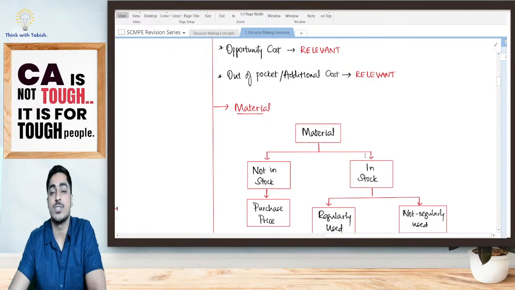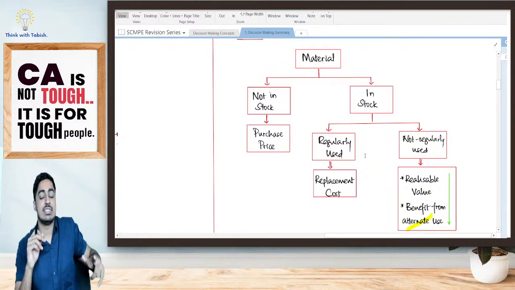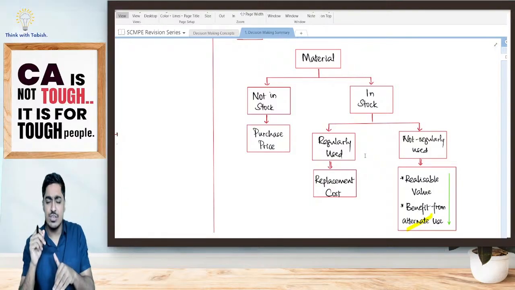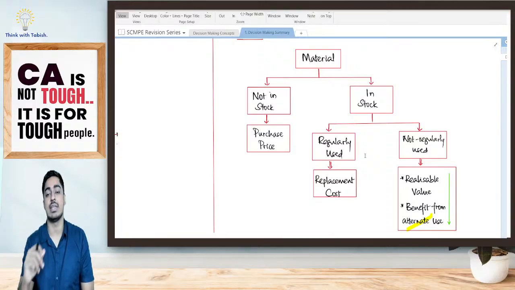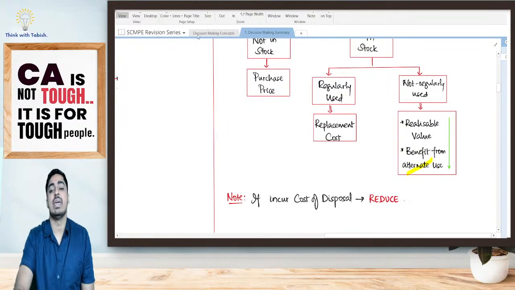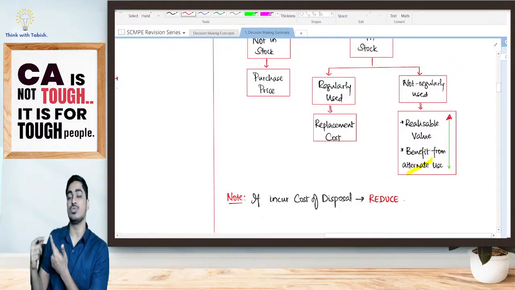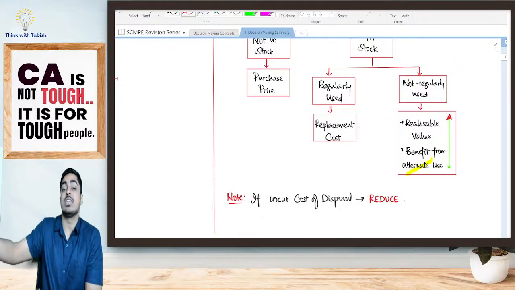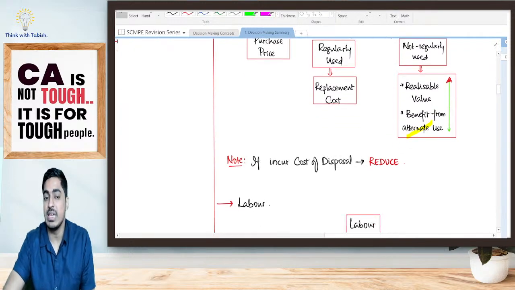Now we have told relevant cost for different items. For material, yes, if material is not in stock, I have to purchase. Yes, that means it is going to be my purchase price. Material is in stock. I'm asking, is it regularly used? If it is regularly used, my replacement cost, I'll have to replace it. Replacement cost is going to be relevant. Yes, if it is not regularly used, my realizable value or benefit from alternate use, whichever is higher, students. Yes, my realizable value is 200, benefit from alternate use is 350. I would have gone for alternate use. So what I'm sacrificing? I'm sacrificing 350. Yes, realizable value or benefit from alternate use, whichever is higher will be my relevant cost.